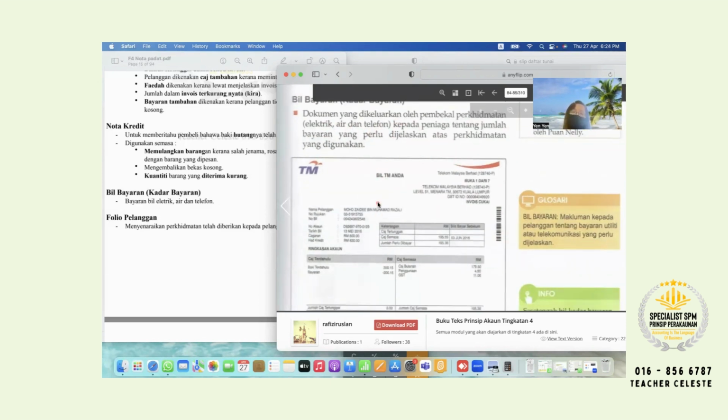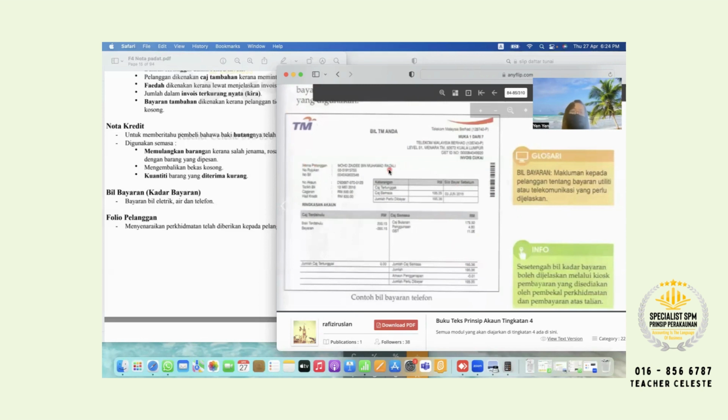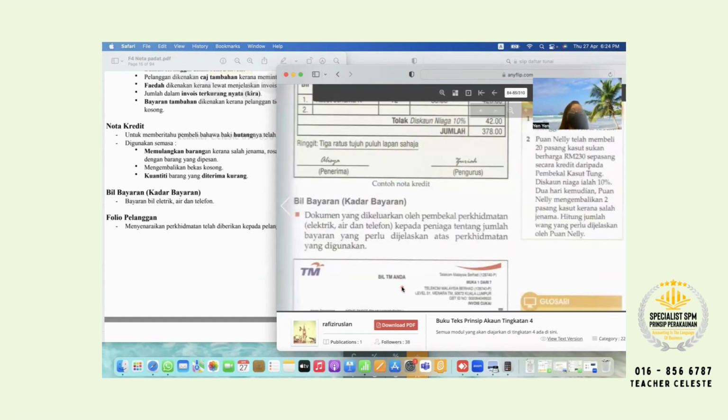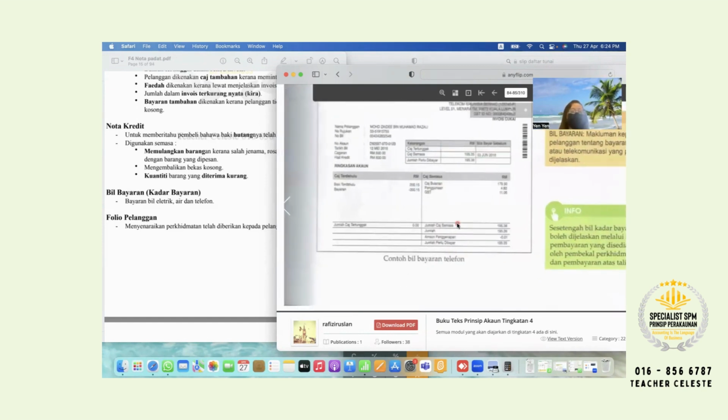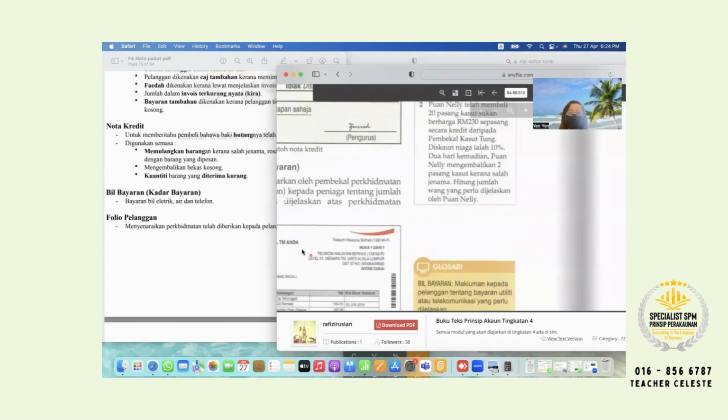So this one is bill bayaran. Every month, but nowadays they don't send you the hard copy. Usually they send you the hard copy previous years before the MCO like that. But nowadays they send you by Gmail, Hotmail, okay, or through the apps. Then you can download the bill bayaran, so you can check how much the bill. Correct? Okay. So this one is a bill bayaran.